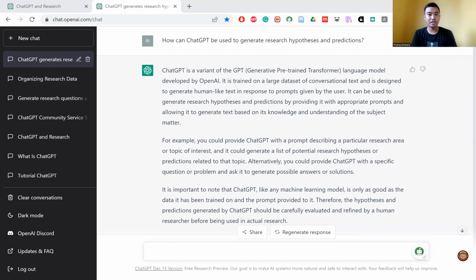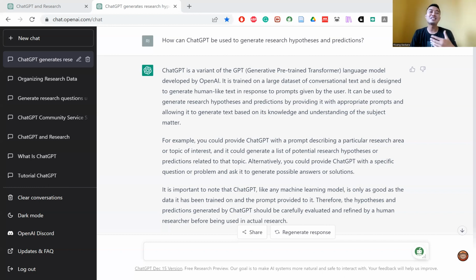Research hypotheses and predictions are essential elements of the research process. They help researchers formulate specific, testable questions and expectations about the relationship between variables and guide the direction of the study. Effective research hypotheses and predictions should be clear, concise, and based on evidence. They should also be specific and testable, meaning that they can be tested through the collection and analysis of data.